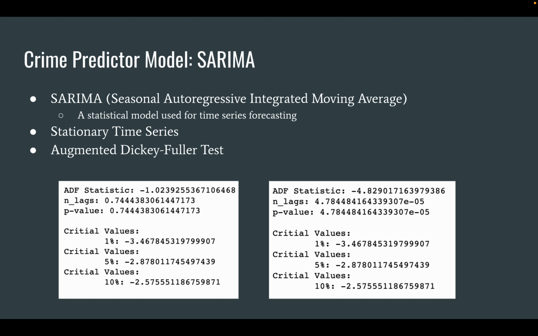So we'll have to apply some differencing to our data set, which just means subtracting the previous month's value from the current month's. And when we test the p-value of the differenced data, we get much less than 0.05, and we can tell our model to do one level of differencing as a parameter.